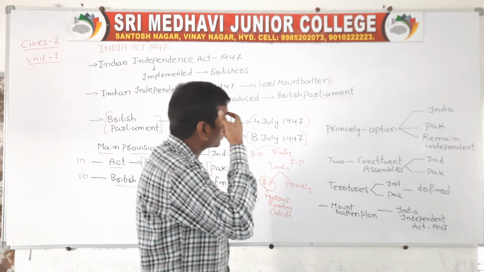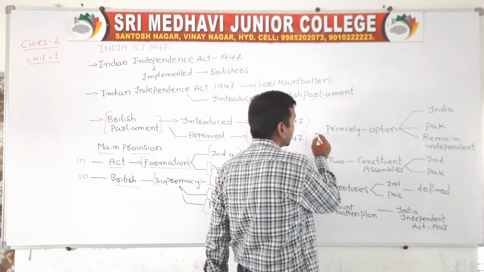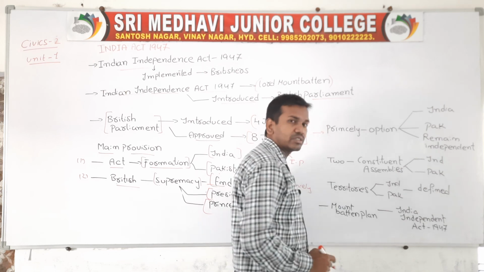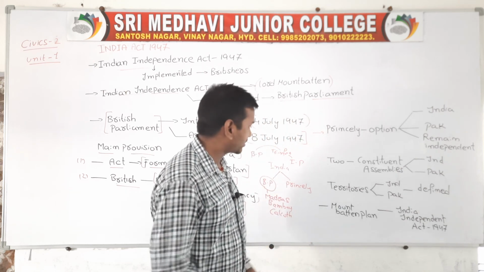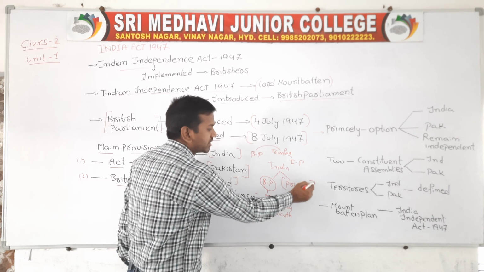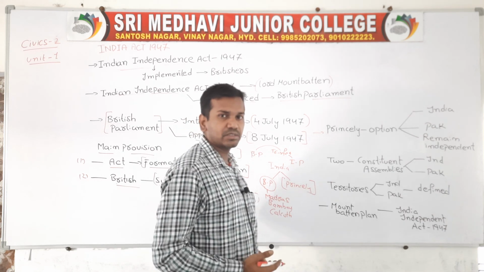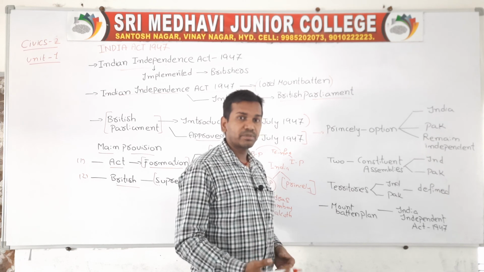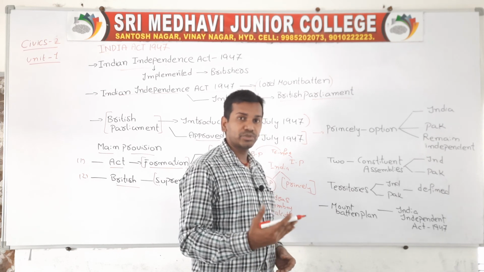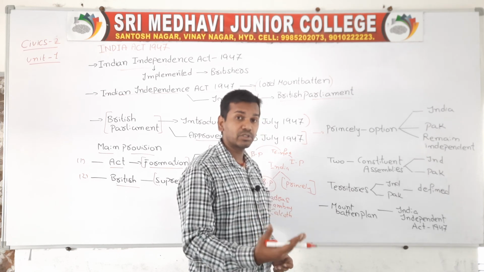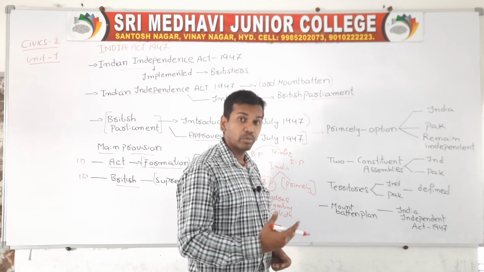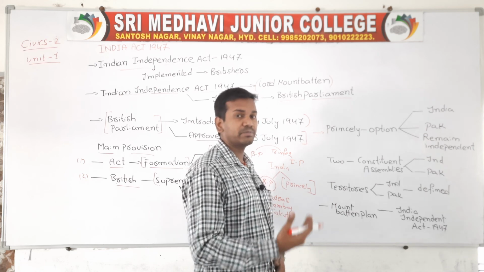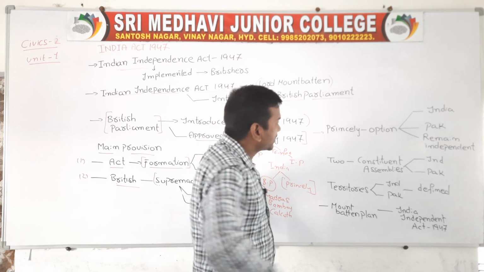Princely states: let's see what options they had. At last, in this Act, the Britishers gave some options to the princely states. Princely states, as we just discussed, were the states directly under the control of princes. For example, Hyderabad is a princely state, Junagadh is a princely state, Travancore is a princely state, Bhopal is a princely state. During that time many princely states were there. So the princely states got an option.